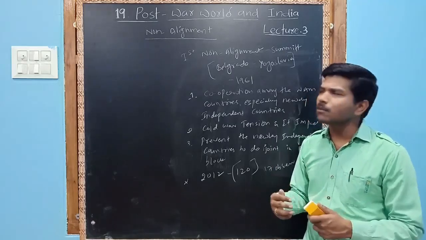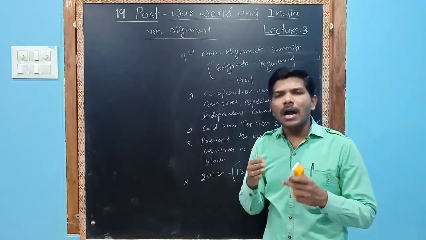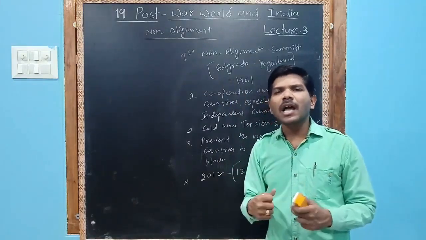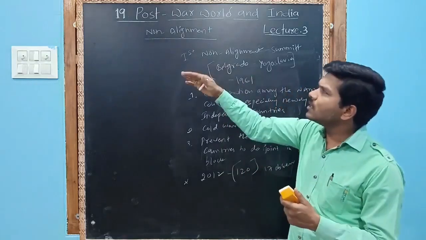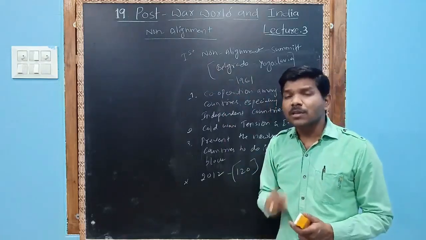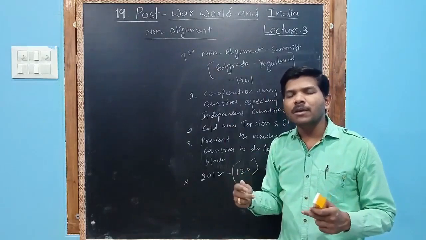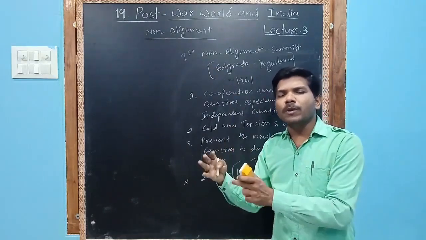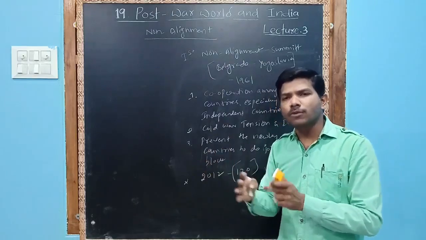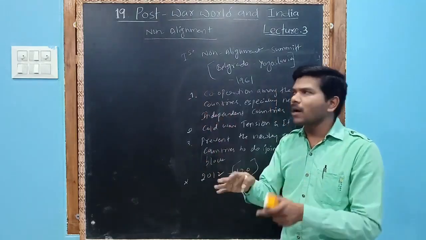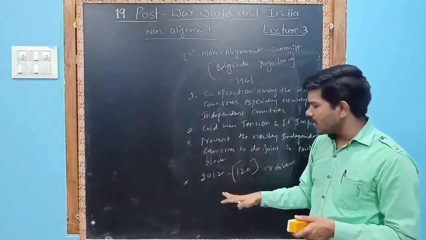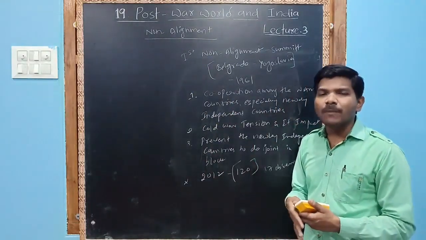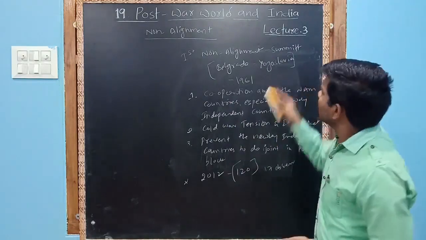So this responsibility was handed over to India, and India emerged as a great country to hold it on its shoulders, to prevent wars and to bring groups from both world blocks into this group. Out of 193 nations, 120 countries joined on behalf of India.